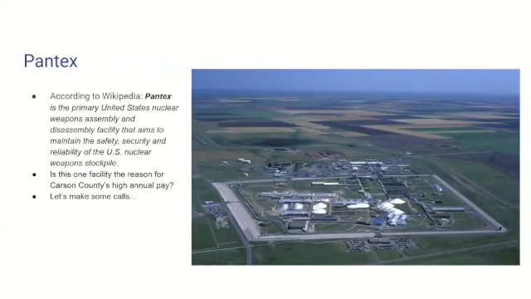According to Wikipedia, Pantex is the nation's primary nuclear weapons assembly and disassembly facility. It exists to maintain the safety, security, and reliability of the U.S. nuclear arsenal. Sorry, no aliens, just nukes.